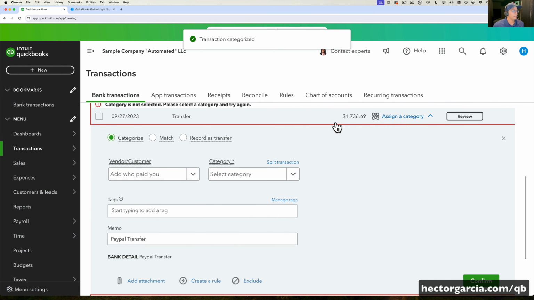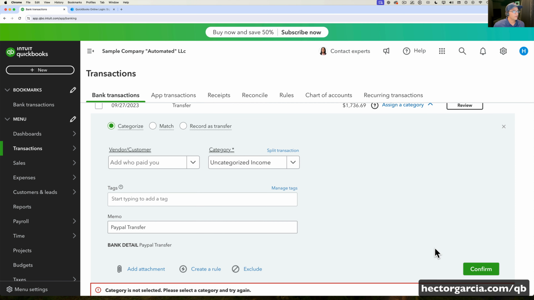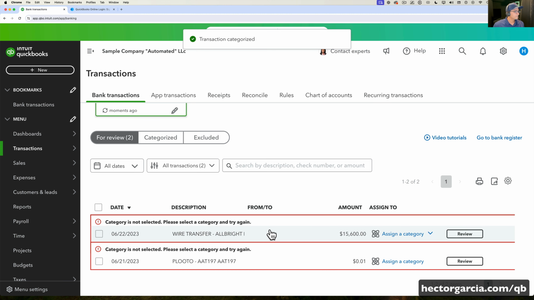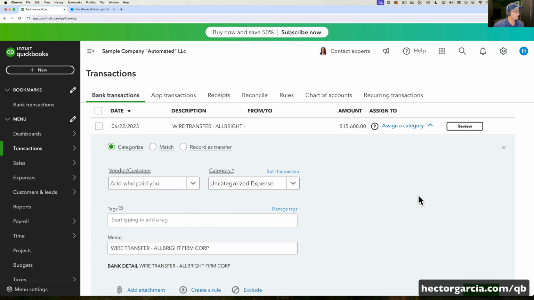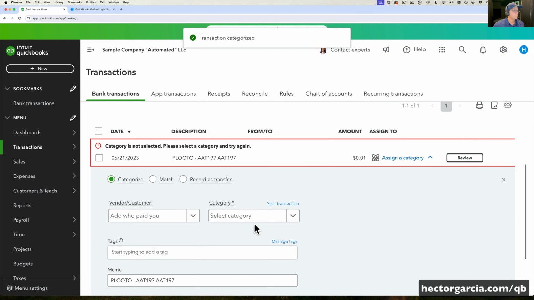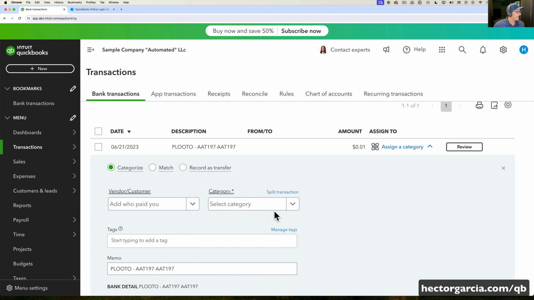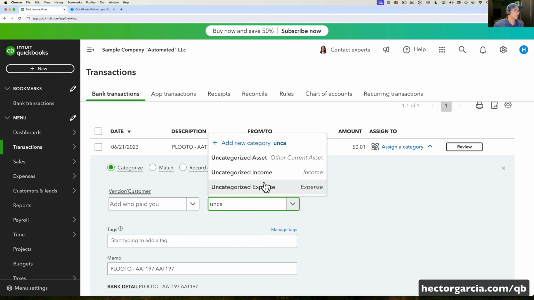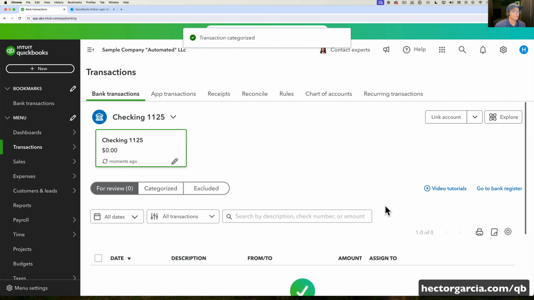And this is money coming in, $1,700. So let's call this one uncategorized income and then click on confirm. Let's go to the next one. Let's go to uncategorized expense. And again, we're kind of following a pattern here. And then we have this last one, Pluto, money coming in. So we'll do uncategorized income. Okay, again, I still had to think a little bit. I still need to understand the concept of uncategorized. I still had to do some of that work. So I'm not going to give it credit 100%, but it did some sort of semi-automation.